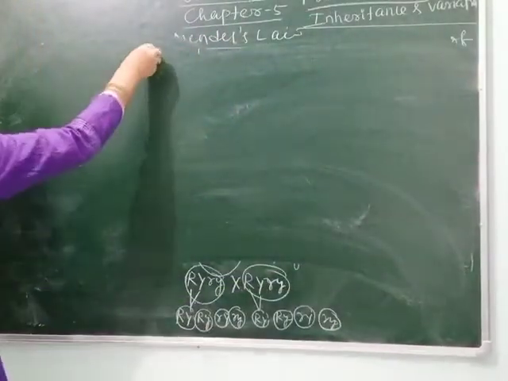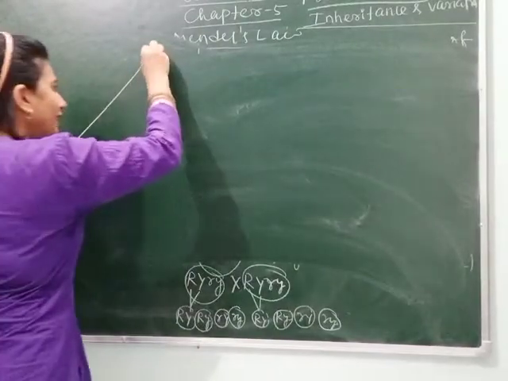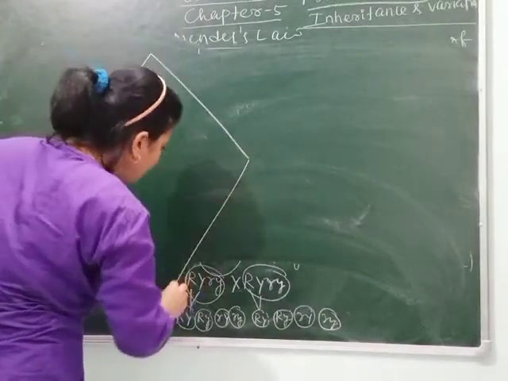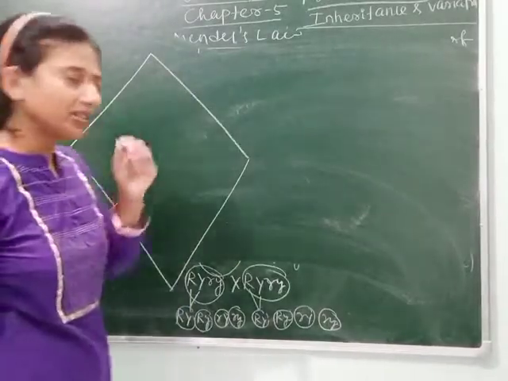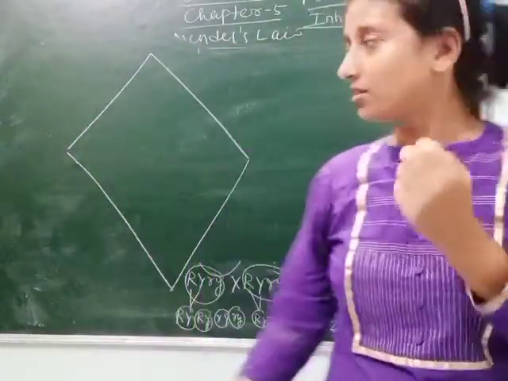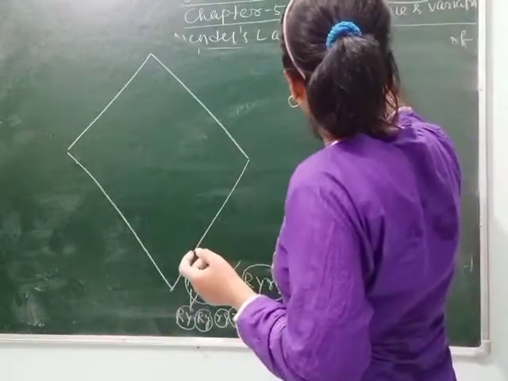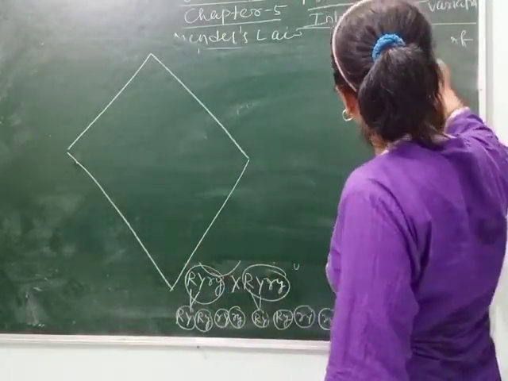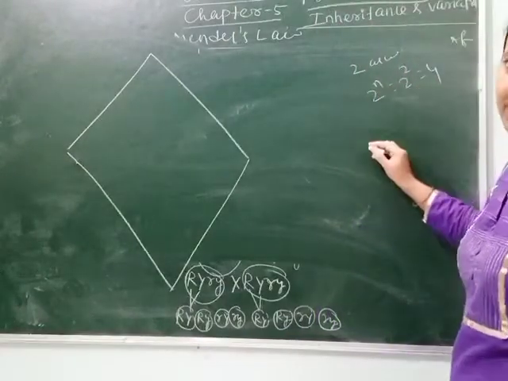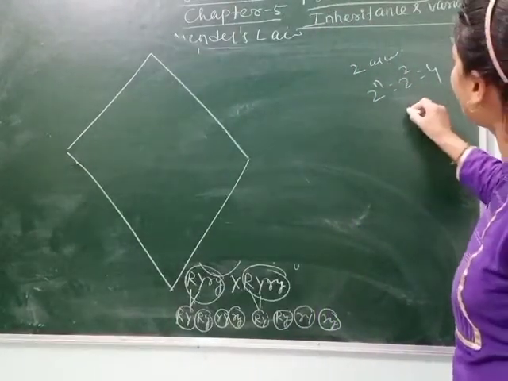As you know, Mendel used the Punnett square to arrange the traits. In a monohybrid cross, we make 4 blocks, as it has 2 alleles. So 2 to the power n, 2 to the power 2, is equal to 4. 4 blocks are formed, but here we are doing a dihybrid cross.